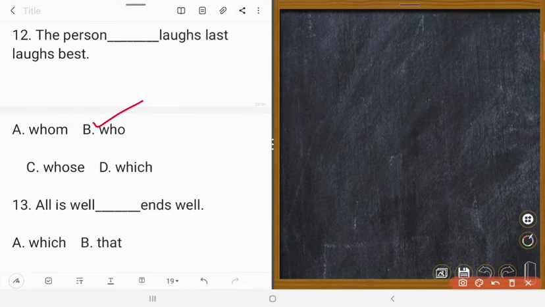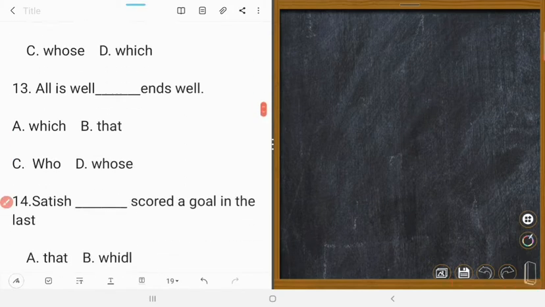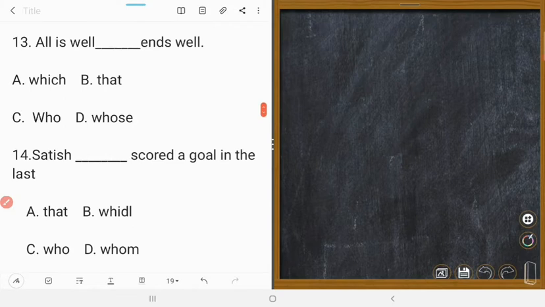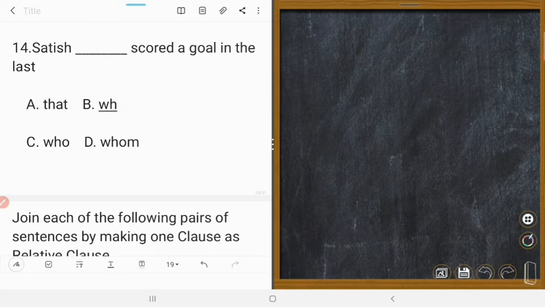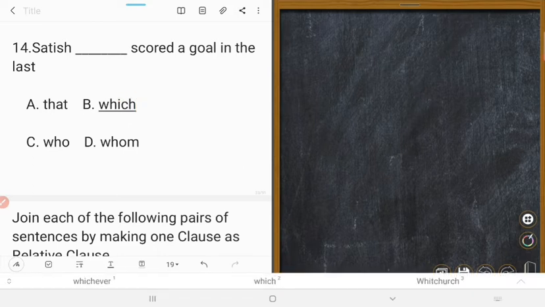Next one is 13. All is well that ends well. Correct one is B. Yes. Satish Dash scored a goal in the last. Satish, that is 14. This is which? What did I say? Which? Whom? Next 14 is B. Satish which scored a goal in the last.